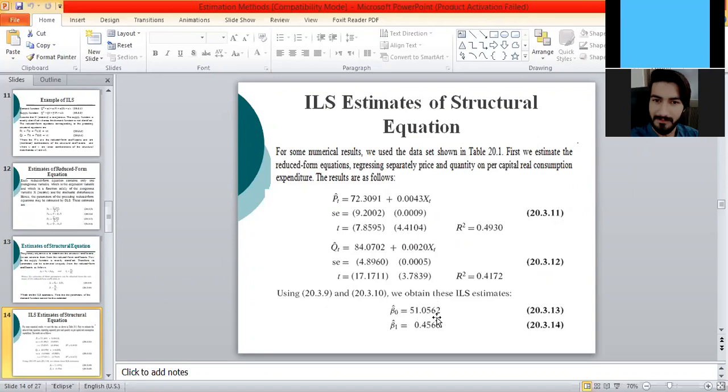So in this way, you can see that these are not direct estimates of the parameters, they are indirect estimates, because we have obtained the numerical values of the reduced form coefficients, and then these estimated reduced form coefficients are used to determine the numerical values of the parameters. It is the indirect method to obtain the numerical values of the structural parameters. That's why it is called the indirect least squares method, and the estimates obtained are called indirect least squares estimates.